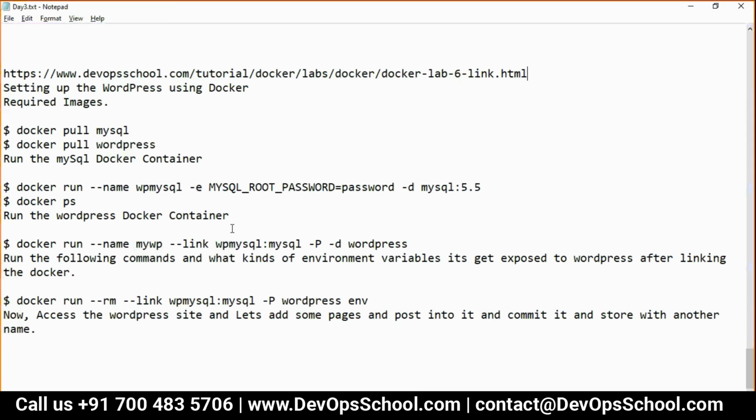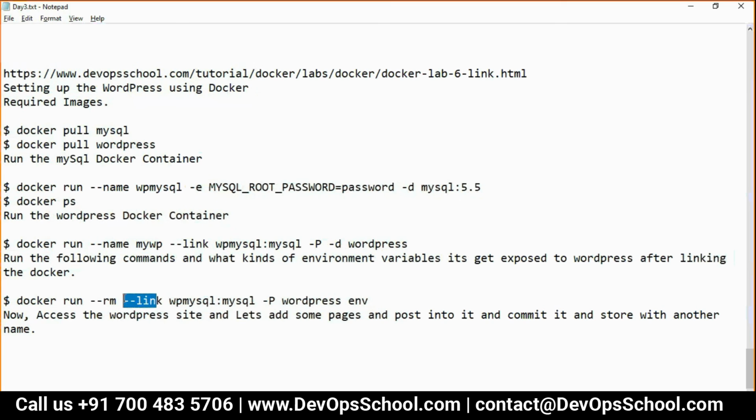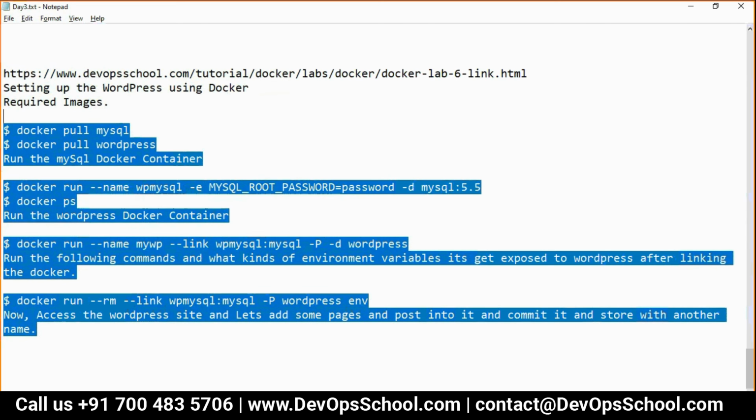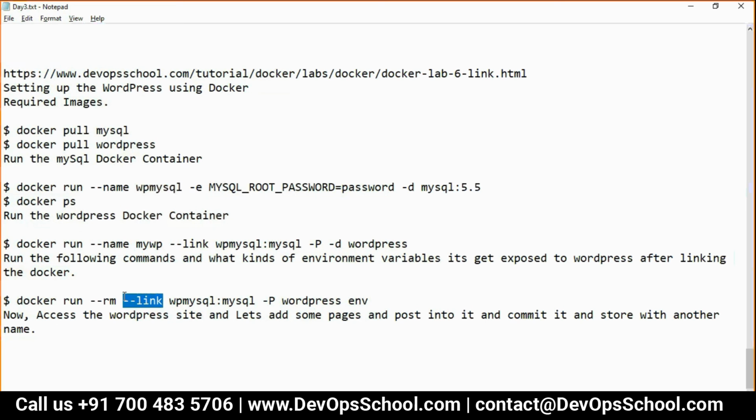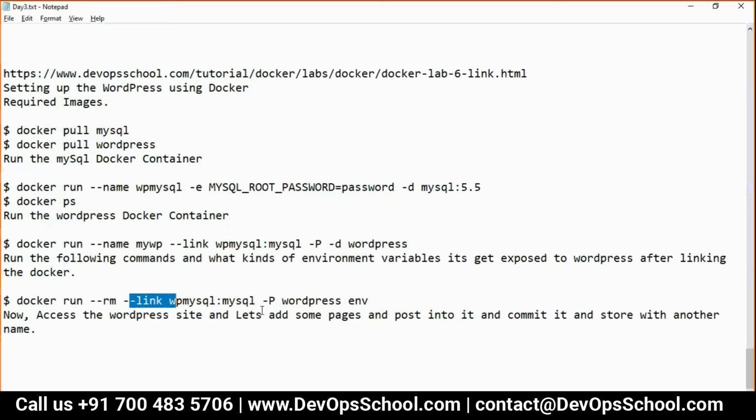Okay, so what I'm doing right now is, this is the code to answer your question. Linking. By the way, this linking is deprecated. Now the linking with Docker Compose is happening automatically. But if you really want to understand how, you will need to run this command. I said deprecated, not removed, so this command will still work. This is a manual way. Whatever I did in Compose, you do manually: pull, run with parameters, run link, all these things. Okay, so now I'm giving you this lab time.